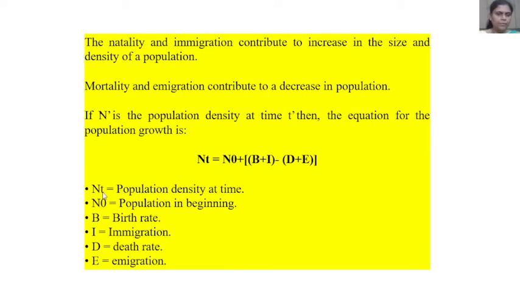Here Nt is the population density at time t, N0 is the population at the beginning, B is birth rate, capital I immigration, capital D death rate, capital E emigration.